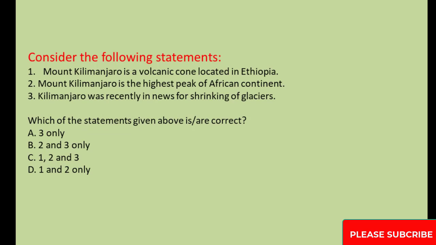Consider the following statements. 1. Mount Kilimanjaro is a volcanic cone located in Ethiopia. 2. Mount Kilimanjaro is the highest peak of the African continent. 3. Kilimanjaro was recently in the news for shrinking of glaciers. Which of the statements given above is/are correct? A. 3 only. B. 2 and 3 only. C. 1, 2, and 3. D. 1 and 2 only.